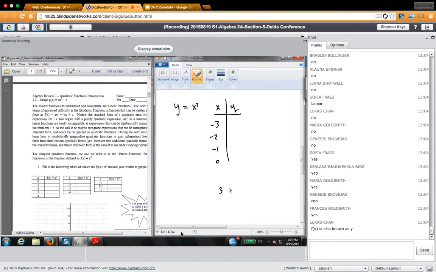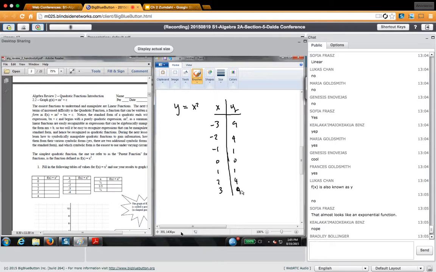We cool with this table? And then all I got to do is square the x. So negative 3 squared is 9. This is 4, 1, 0, 1, 4, 9. Did I go too fast for anyone?